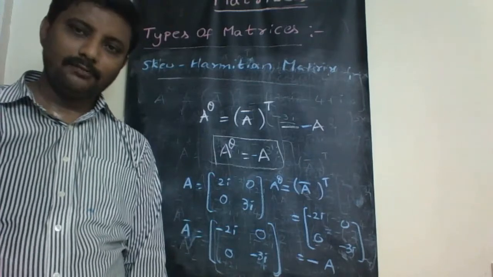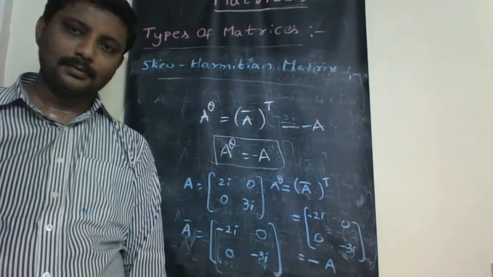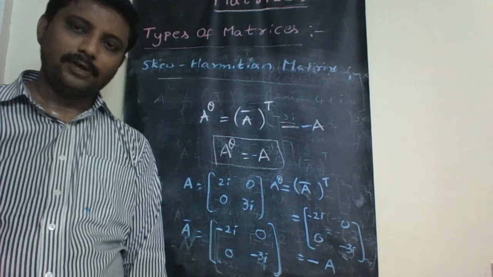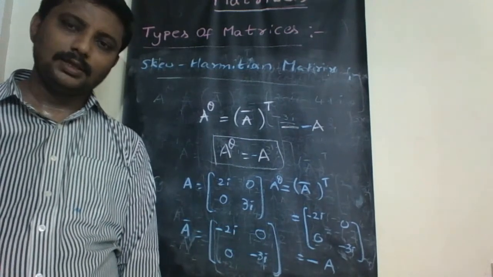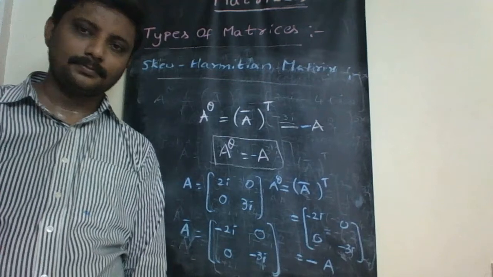So these are the definitions of different types of matrices with suitable examples.